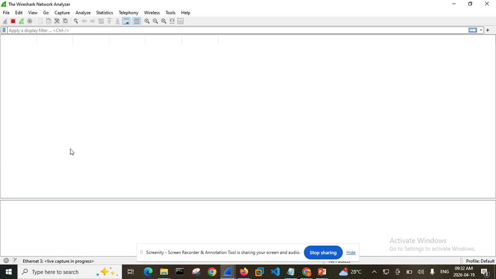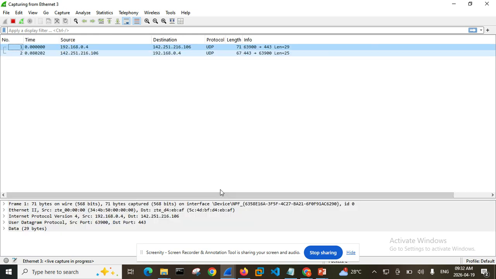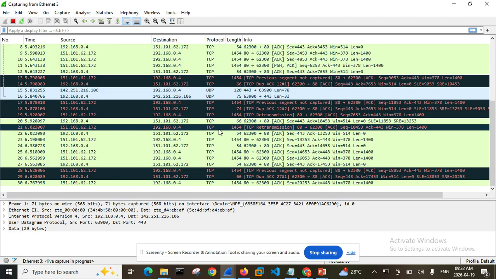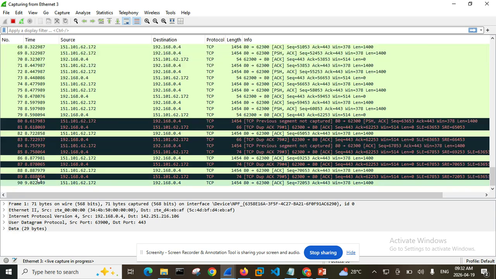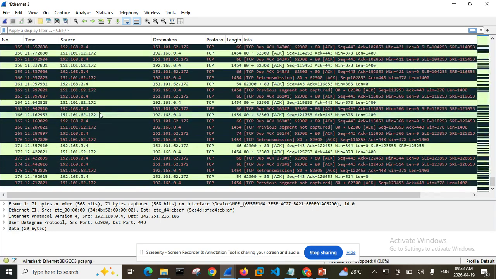And once I click on it, my Wireshark will start to capture traffic. It will start to capture the traffic that is flowing in that environment. Okay, so I'm going to stop it immediately. This is how it works, but because of my time I want to stop it and leave it here.